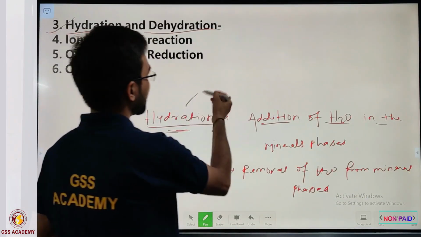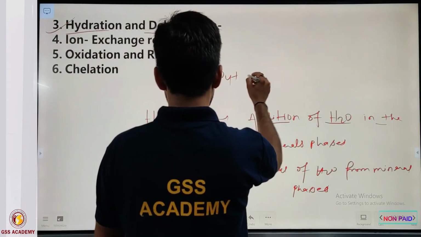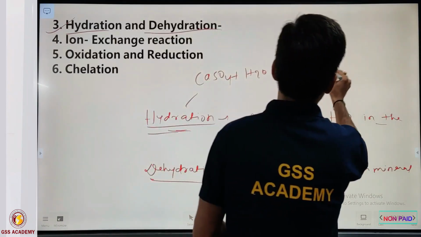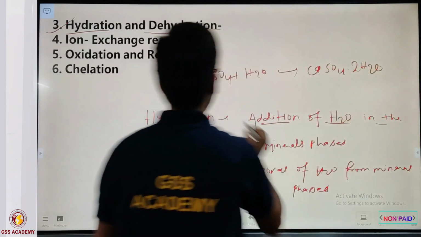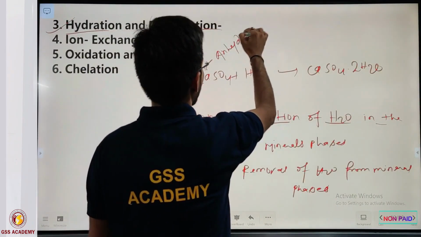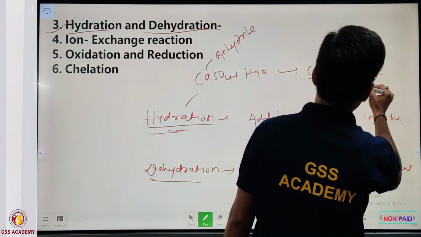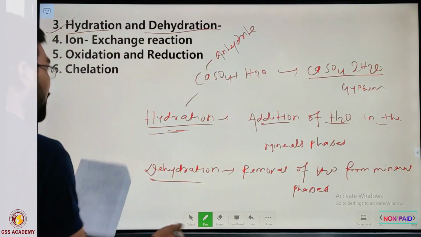For example, hydration: if we take CaSO4 plus H2O, it is converted into CaSO4 2H2O. You all know this is called anhydrite, and this is called gypsum. So this is an example of hydration.